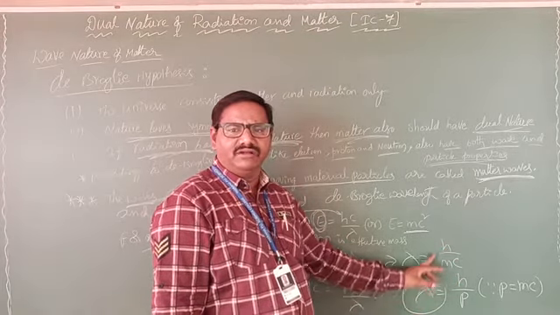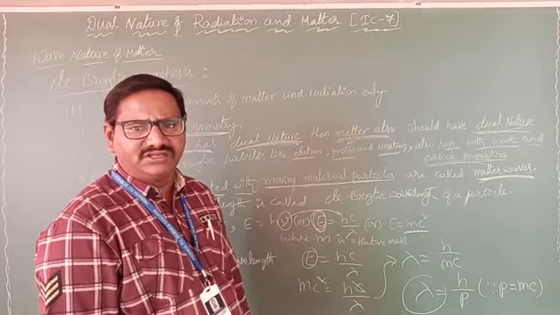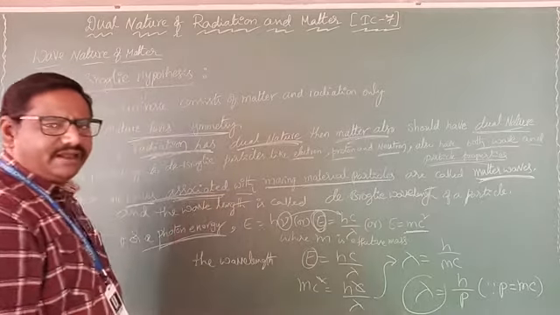So lambda equals h by p. Lambda equal to h by p. This is the de Broglie wavelength. Clear?